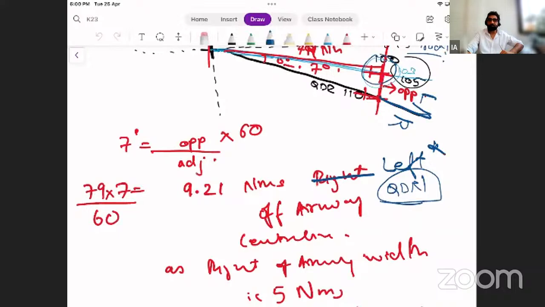So radials are QDR, which means that it is magnetic bearing from the station. So we are going out from the station. And if we have QDM in the question, first we'll plot the QDR because they are the radials, and then the QDM would mean that we are flying to the station, and so we can calculate that. Inbound. Yes, that is inbound. QDM is inbound, or flying to the station means inbound. Well said. Okay. Jyotsna?